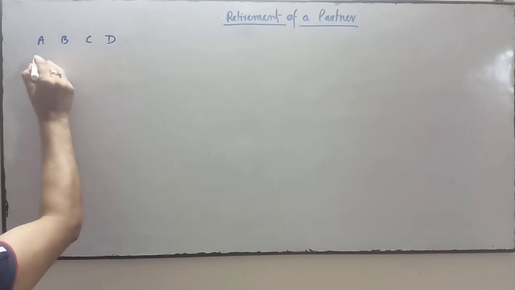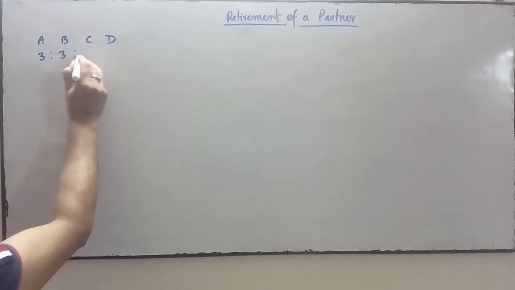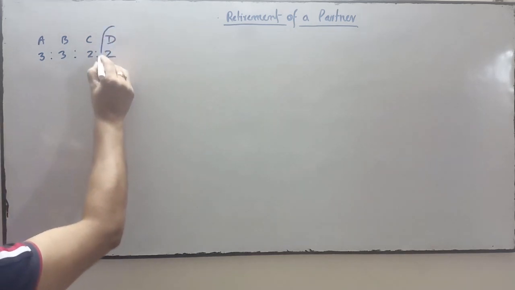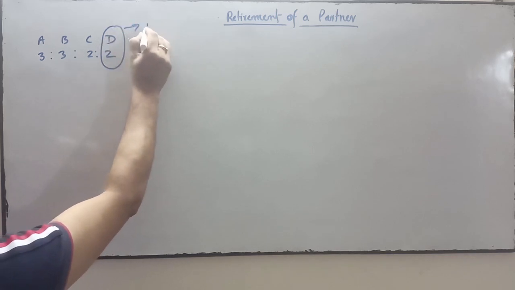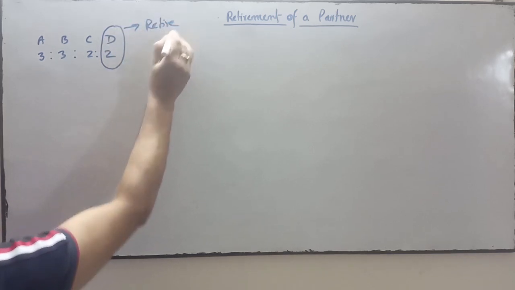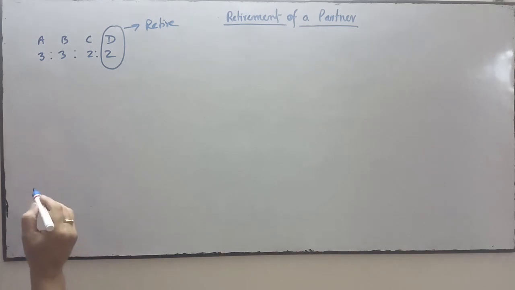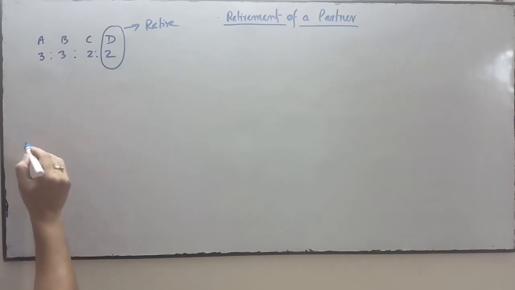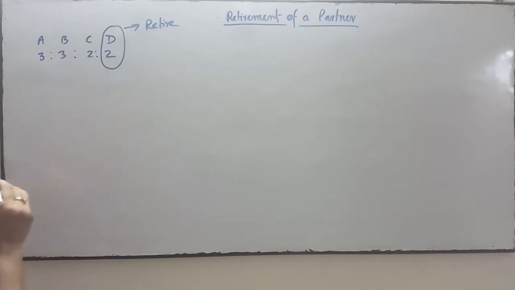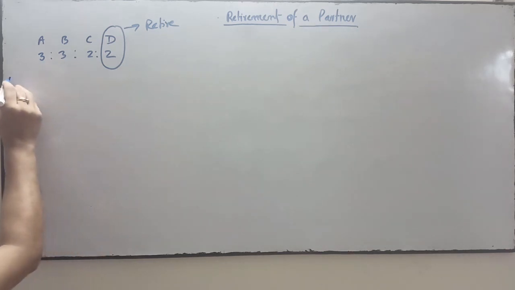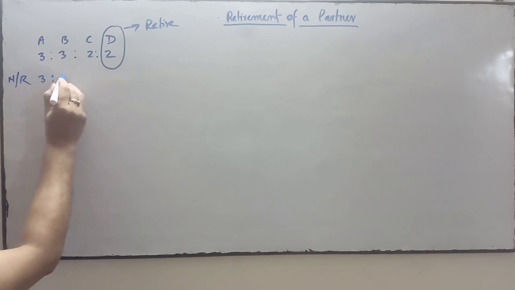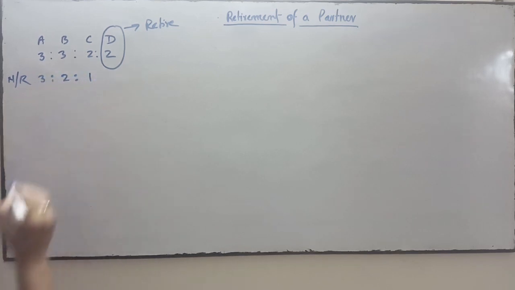Between them the profit sharing ratio is 3:3:2:2. Here D retires from the firm. A, B and C decided to share the profit in the new ratio of 3:2:1.